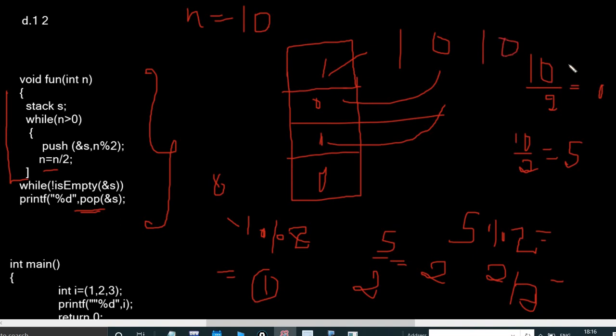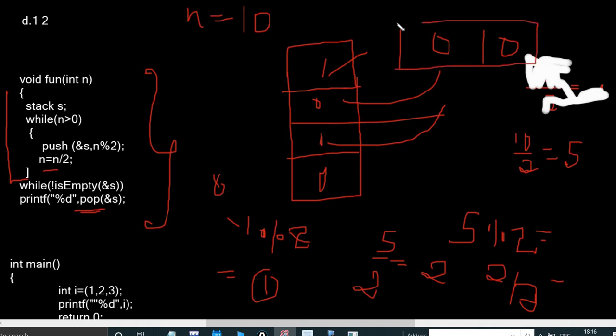So you can observe here. Just erase these things. Okay. So what is this? 1010 is equivalent to how much? 8 4 2 1, right? 8 plus 2 is 10. So it's nothing but equal to 10.